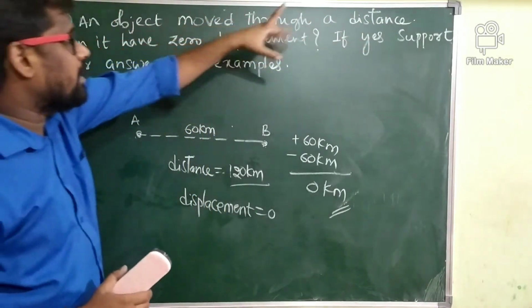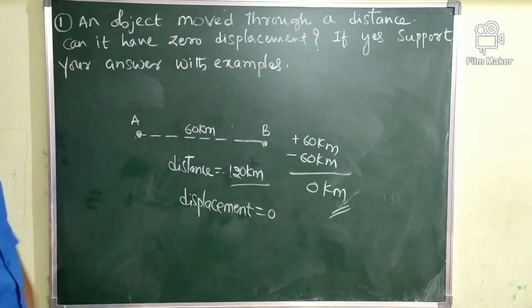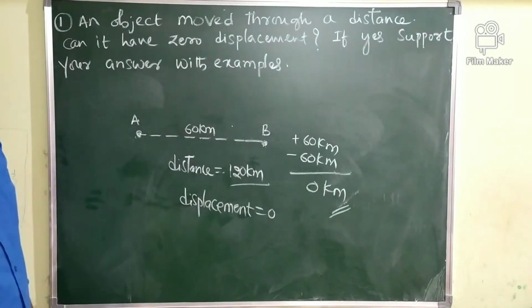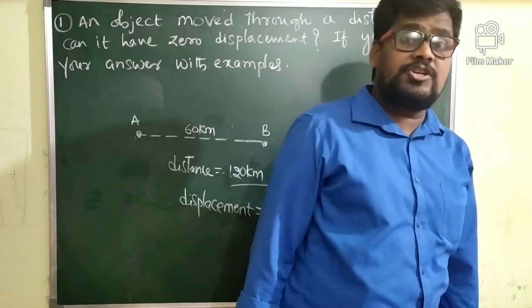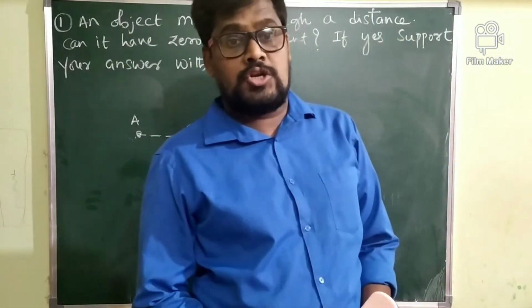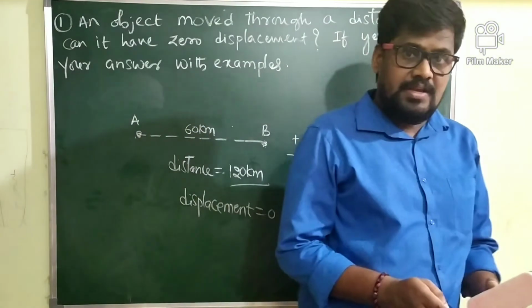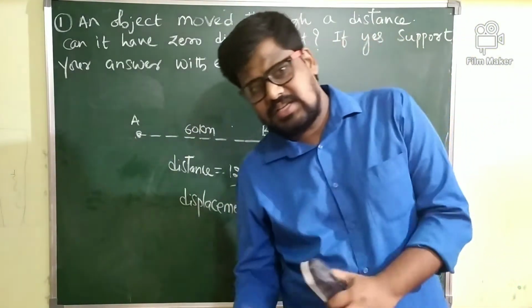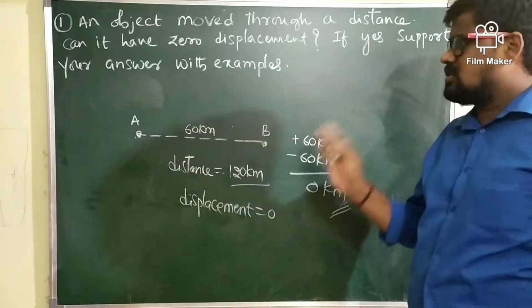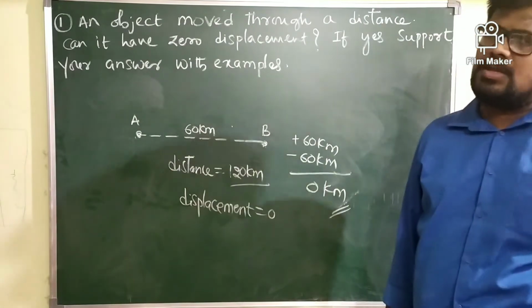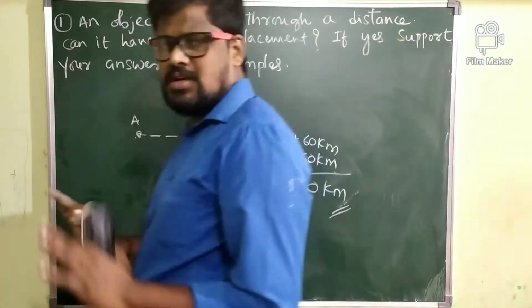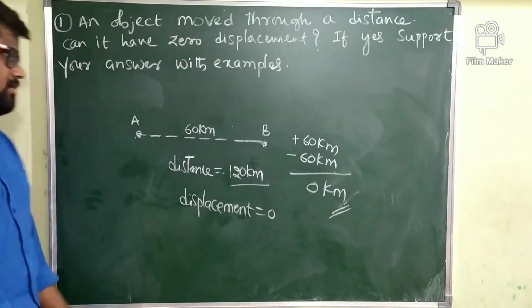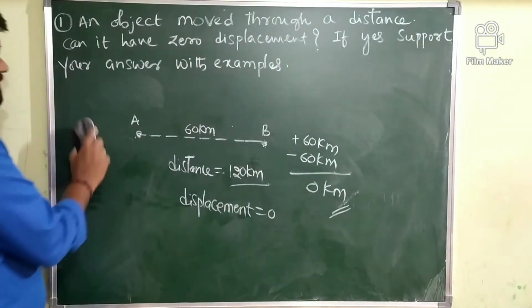In this case the body moved through a distance, but the displacement of the body is 0. When the initial and final position of a journey is the same, in such cases the distance traveled by the body is not 0, but the displacement of the body is 0. This is one example. Okay, let me take a second example here.